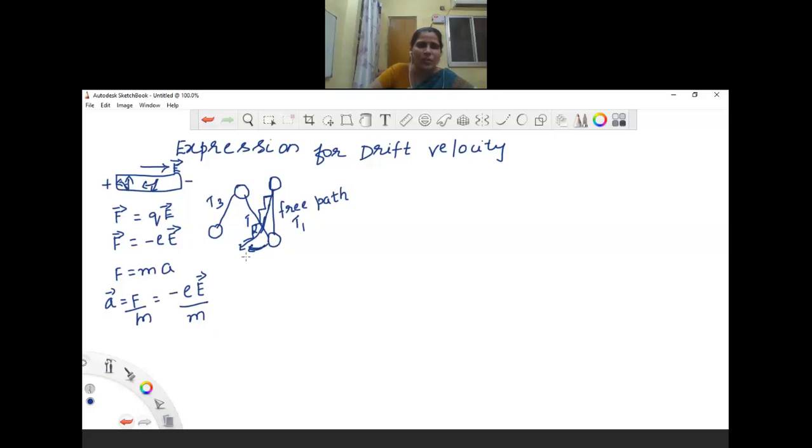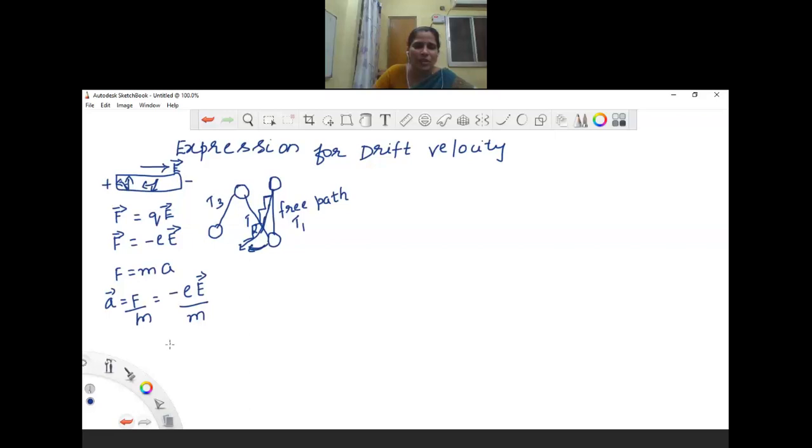This is because of the presence of the external electric field, and all the time the electrons experience a force. This path is the free path without any collision, and the time between two successive collisions is known as the relaxation time. So these two points are very important.